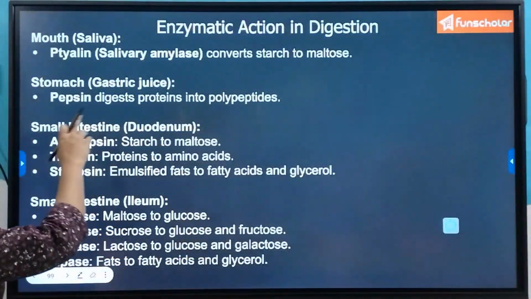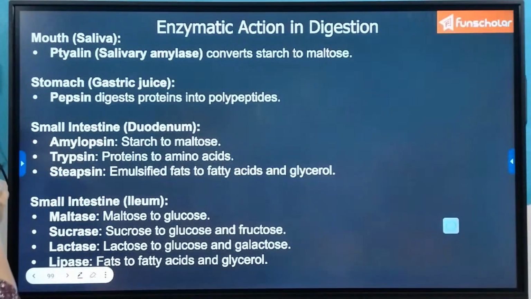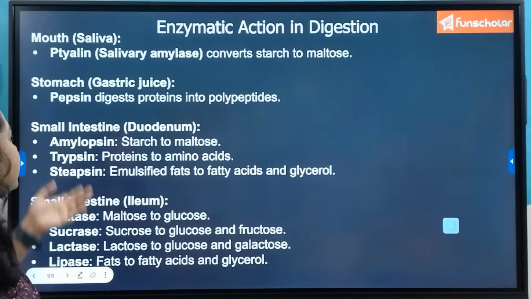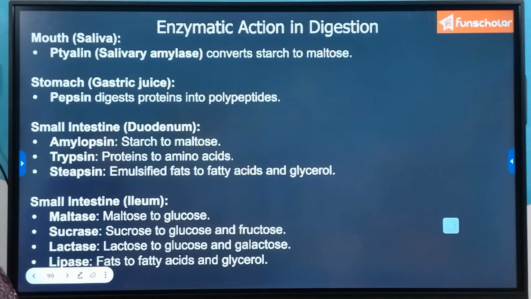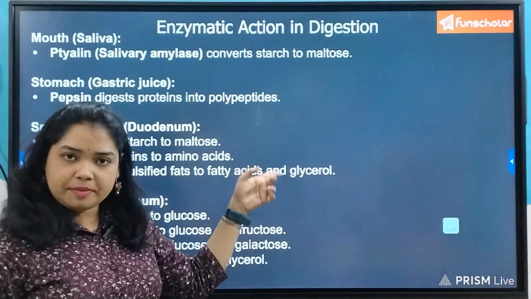And then coming to the stomach, the food passes to the stomach through the peristaltic movement of the food pipe or esophagus, and then the gastric glands secrete the gastric juice, in which the enzyme pepsin digests the proteins into polypeptides.